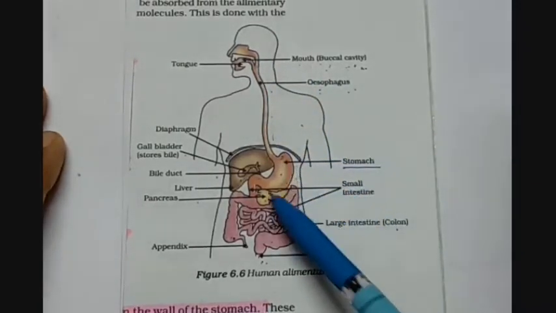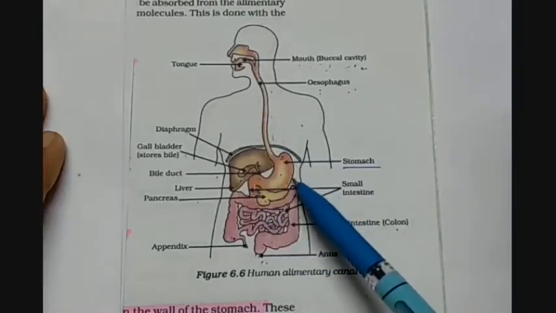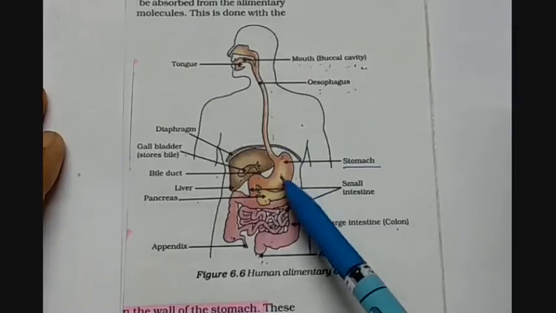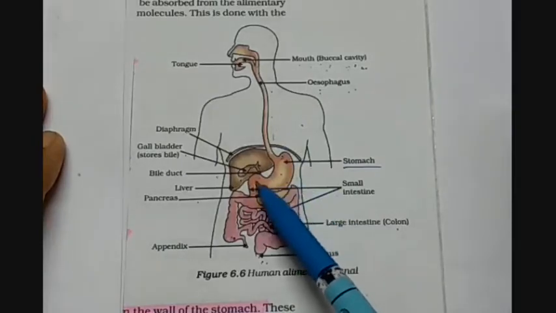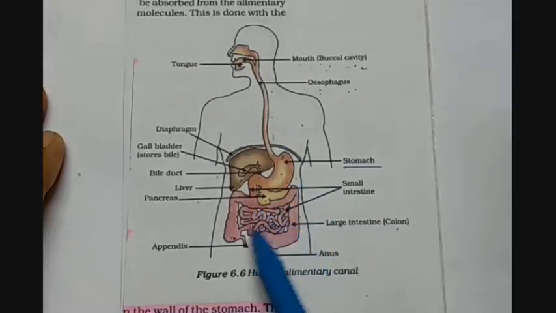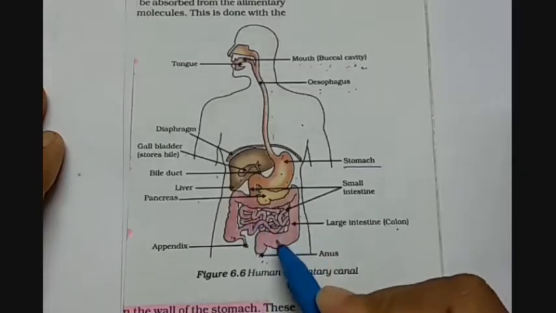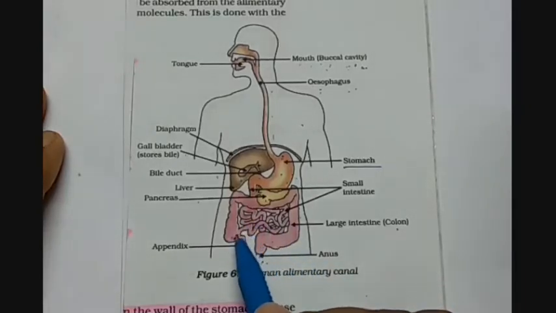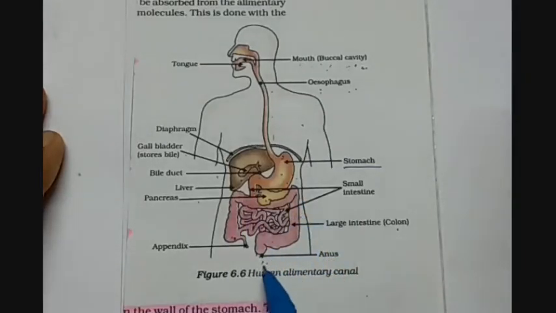The stomach is a bag-like structure which is present in the abdominal cavity, and it is further connected to the small intestine, which is a narrow tubular structure. It is very long, but it is coiled in a very small space. The small intestine is further connected with the large intestine, and then at the end we have the anus, through which we excrete the unused food.